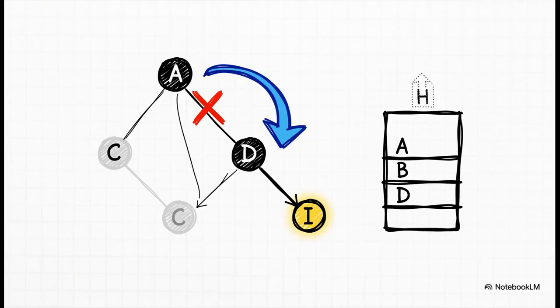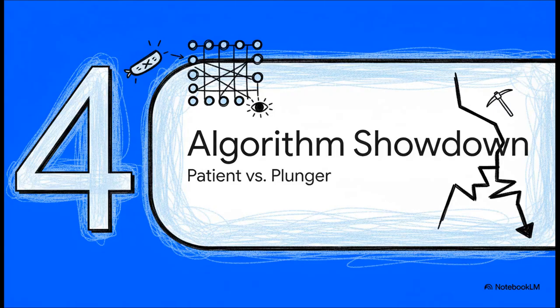Only after it's completely exhausted a path does it backtrack to the last choice it made and then try the other way. That poor node C won't get a look in until every single possibility down the B path has been tried and failed. Okay, so now we've got our two contenders, the patient explorer versus the bold plunger. One goes wide, the other goes deep.